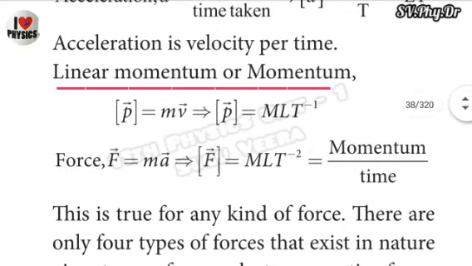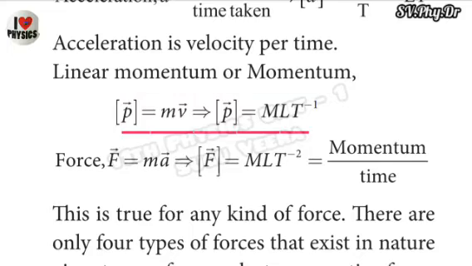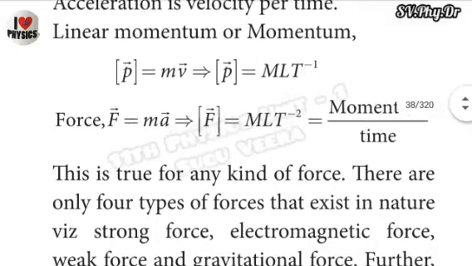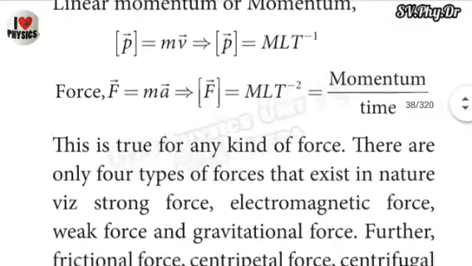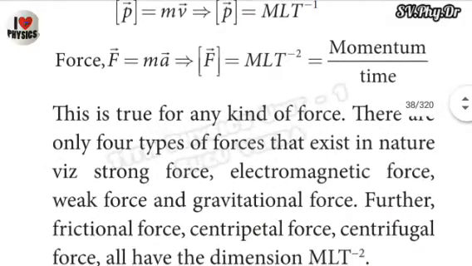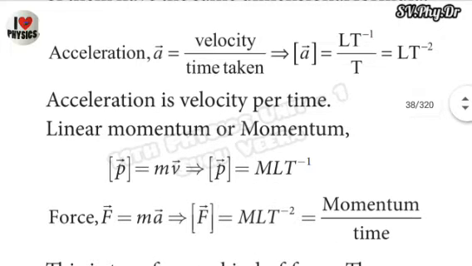And another example, linear momentum or momentum. Linear means straight. P vector is equal to small m small v vector. That means the product of mass into velocity. The dimension of linear momentum is M L T power minus 1.